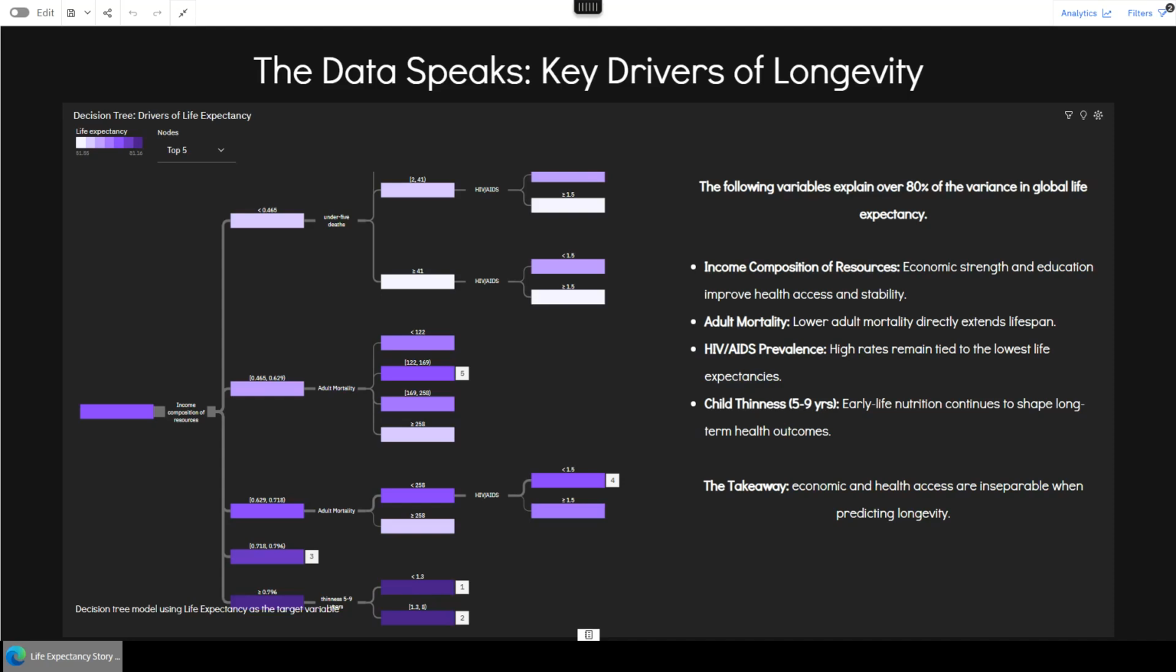HIV/AIDS prevalence and child thinness reflected broader health challenges, particularly in developing nations where disease control and childhood nutrition are still major hurdles. The takeaway here is clear. Economic and health access are inseparable when predicting longevity. You can't improve one without the other.